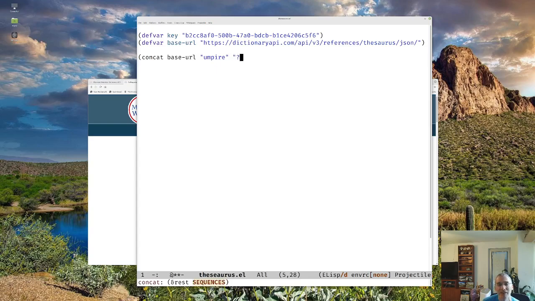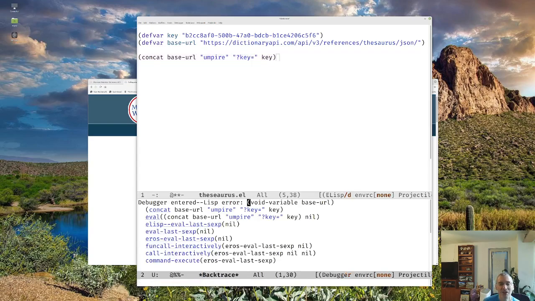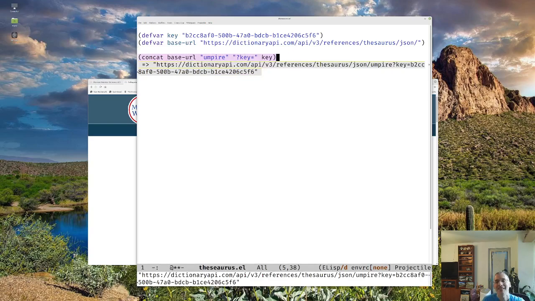Then we need a question mark, key equals, and then we need our key. If we execute this, it's not going to work because we have to evaluate our variables with Control-X Control-E. And now if we run this, we've got our complete URL.